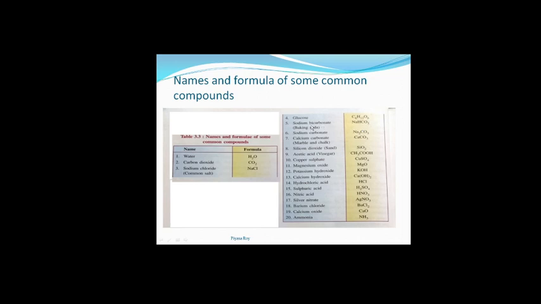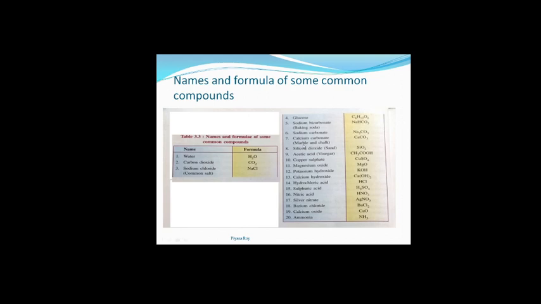Sodium bicarbonate, commonly known as baking soda, has the formula NaHCO3. This HCO3 minus is the formula of the radical bicarbonate. So this is sodium bicarbonate, NaHCO3. Sodium carbonate, Na2CO3, this is the formula of sodium carbonate.